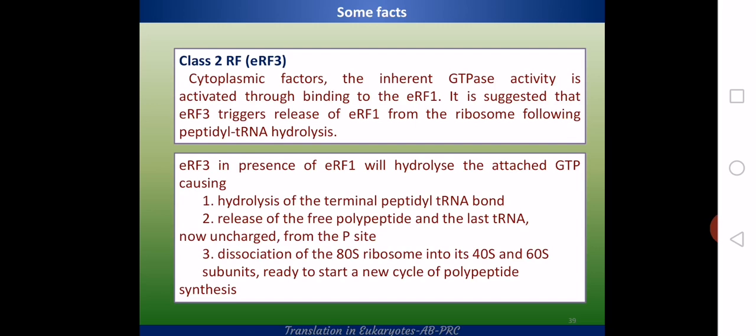Once it is activated, there is hydrolysis of GTP, and that will trigger release of the class 1 release factor, that means eRF1, from the ribosome.